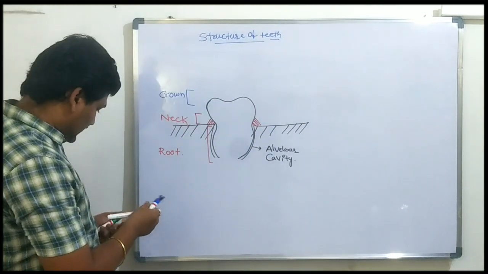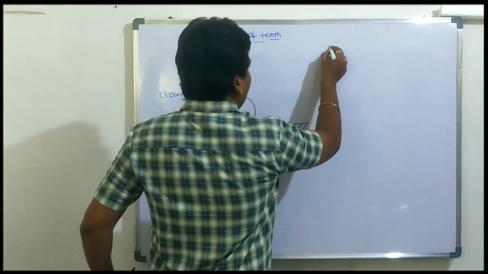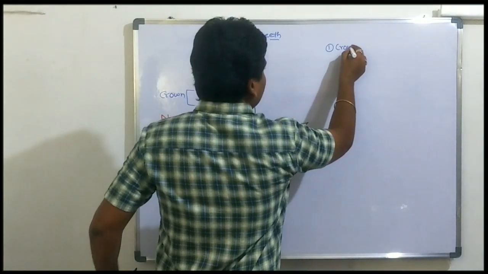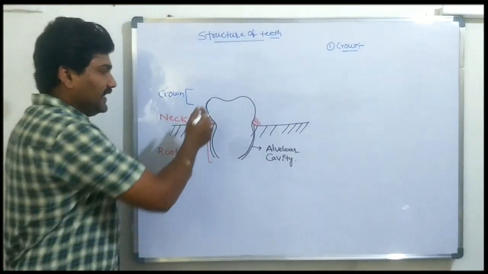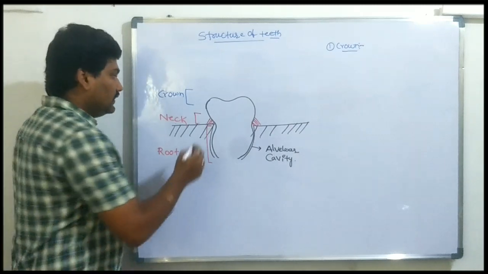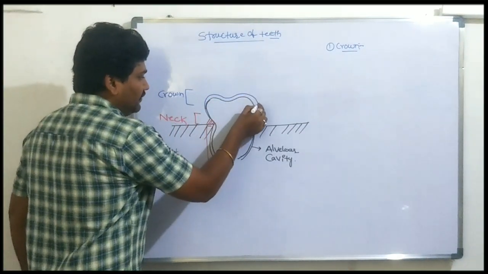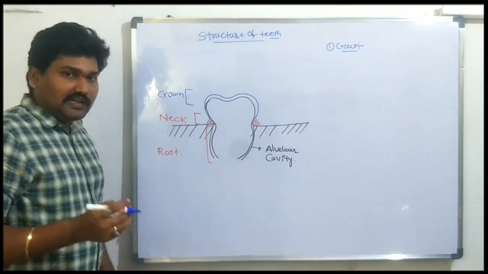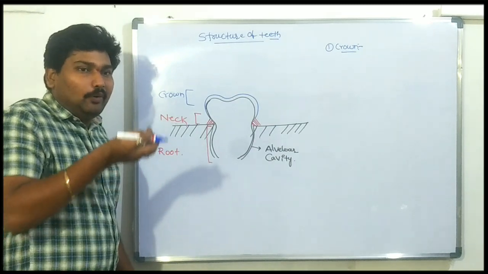Next, what is the crown? Let's start discussing the crown. The crown is the anterior part of the tooth. Previously we discussed what the crown is. The crown is the part that appears above the gum.